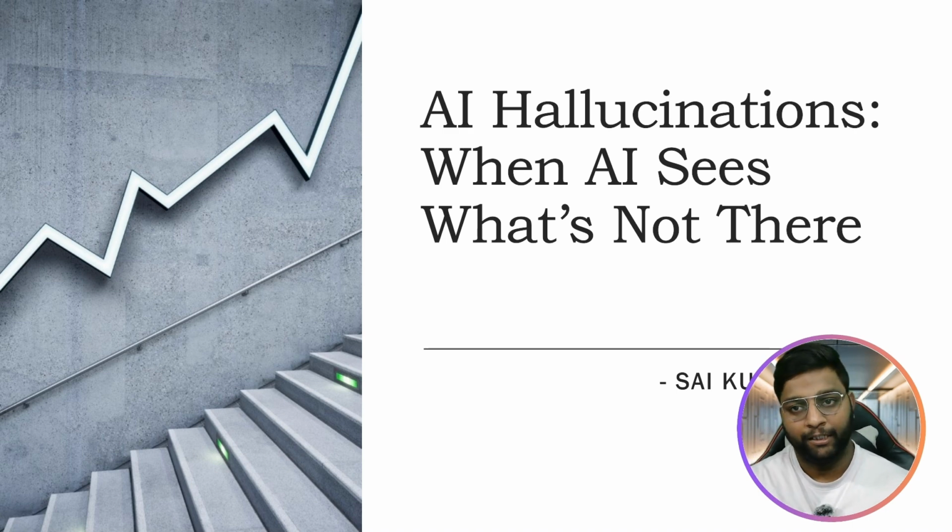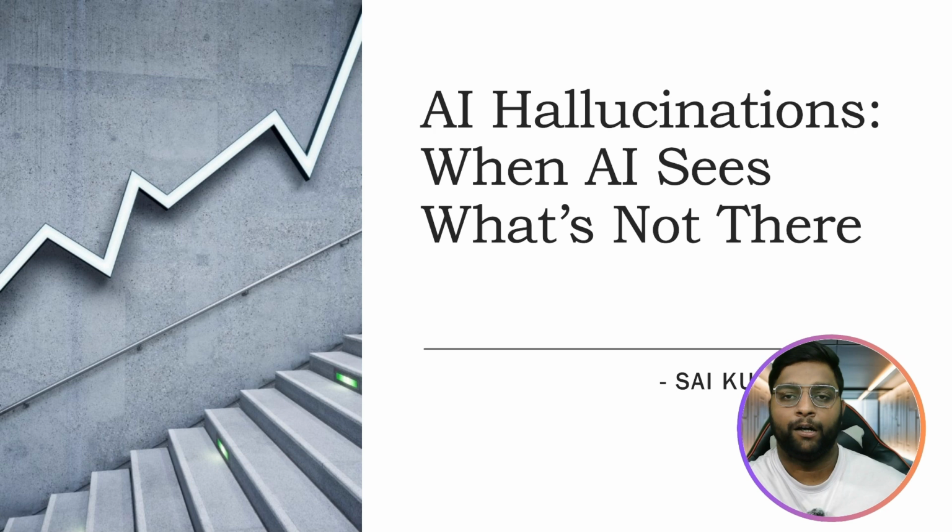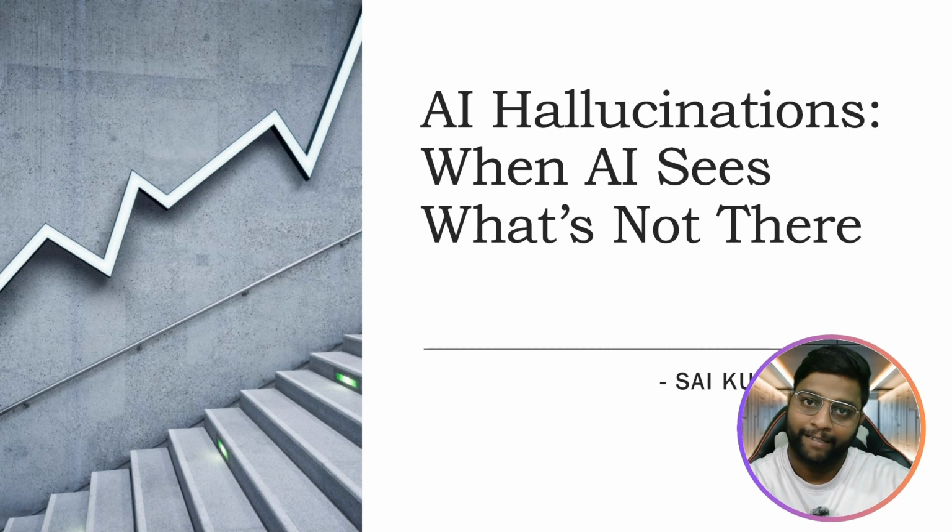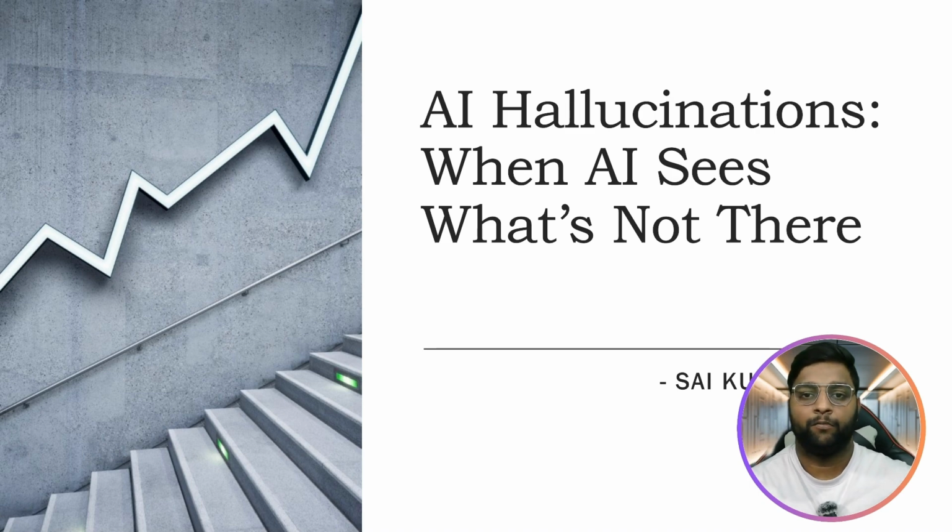The same goes here. AI hallucination happens when the AI model is trained on data which is created by humans. What is not there in that particular model, or if the model doesn't have that particular topic or concept, and you try to ask it about that, then the model will definitely hallucinate. That is what is called hallucination. Okay guys, now let me move forward.